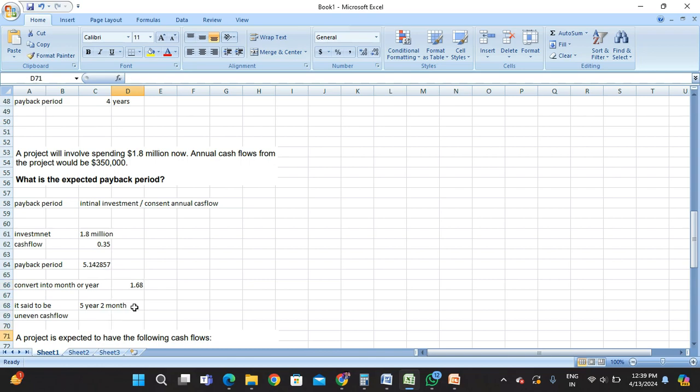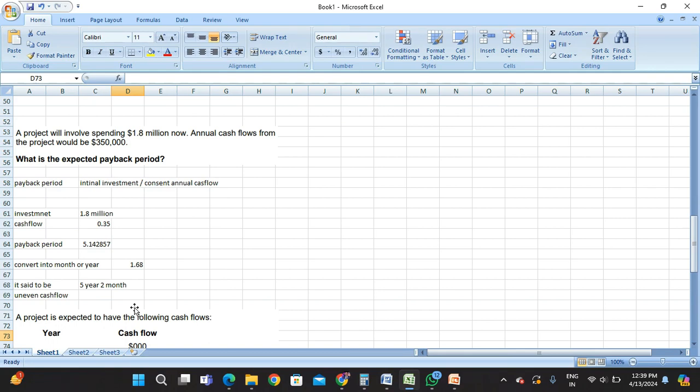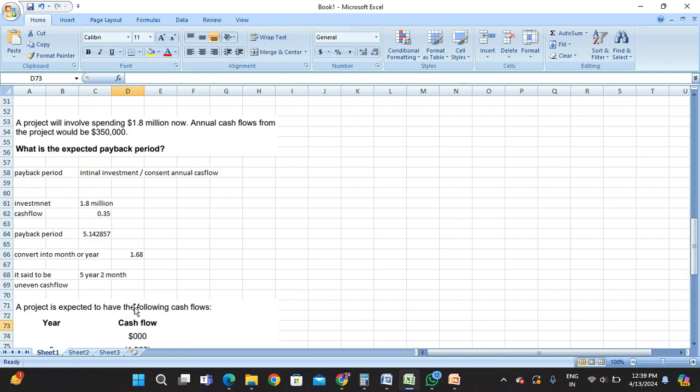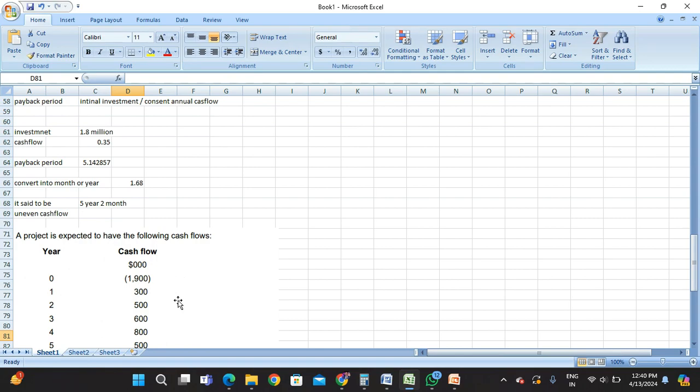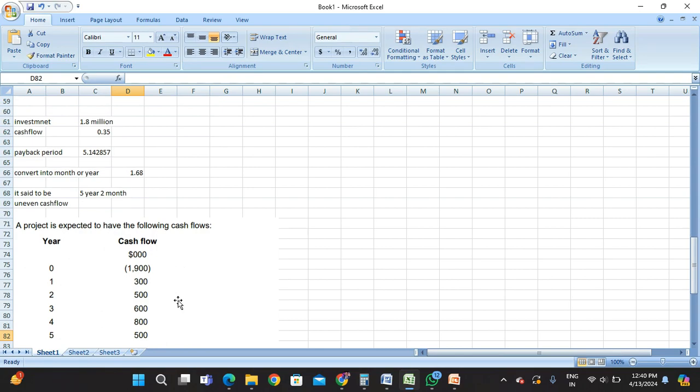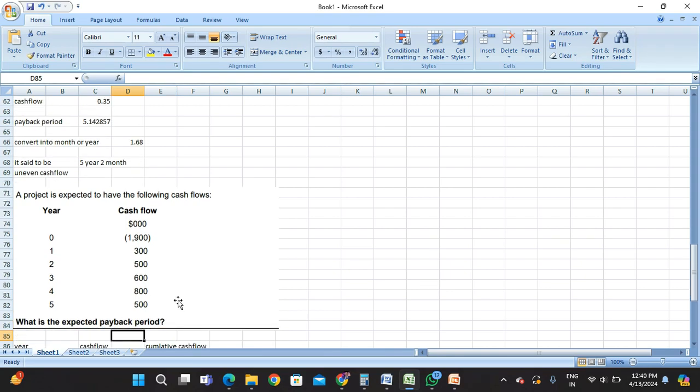There was another question on payback when there are uneven cash flows, sometimes negative, sometimes positive. A project is expected to have the following cash flows: year 0 minus 1900, first year 300, second year 500, third year 600, fourth year 800, fifth year 500.